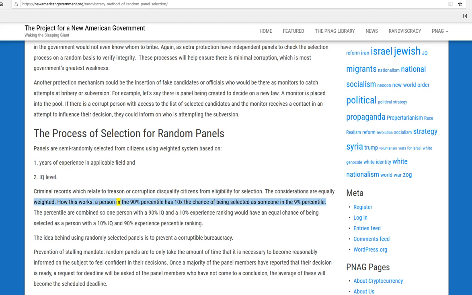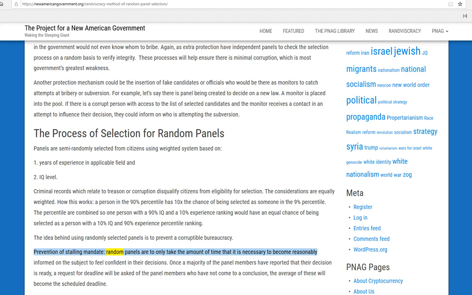How this works: a person in the 90% percentile has 10x the chance of being selected as someone in the 9% percentile. The percentiles are combined, so one person with a 90% IQ and a 10% experience ranking would have an equal chance of being selected as a person with a 10% IQ and 90% experience percentile ranking. The idea behind using randomly selected panels is to prevent a corruptible bureaucracy.